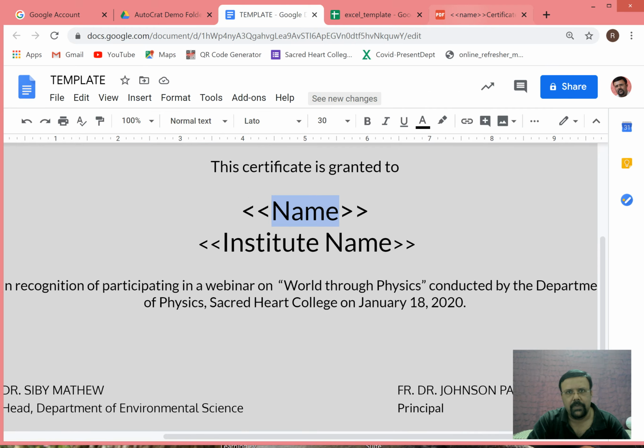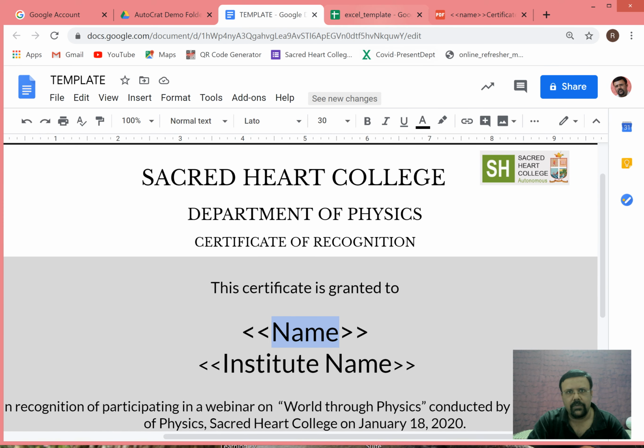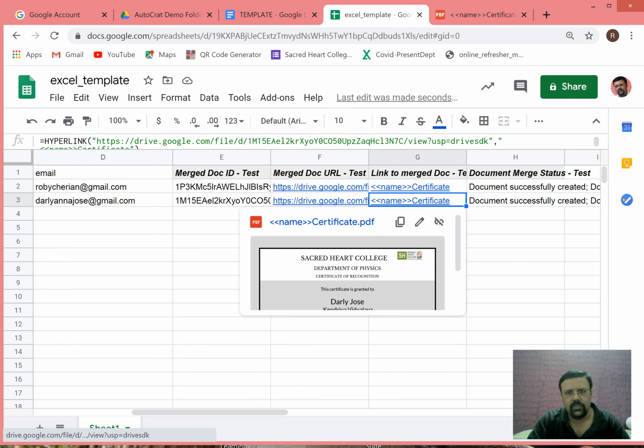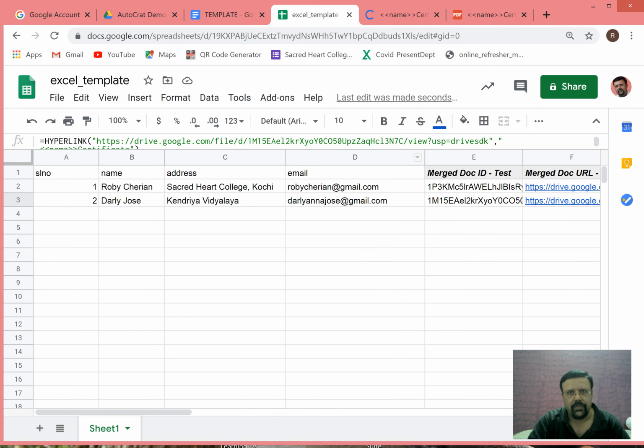The name is being replaced by Robicharayan, and the institute is being replaced by Xavier College, and everything else remains the same. And what about the second certificate? It should be the same, except that it has the second name, which was Darley Jones, and it was Kendra Vidyalaya.